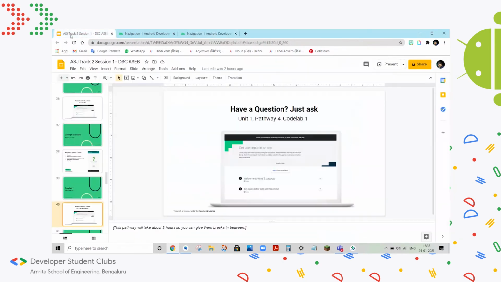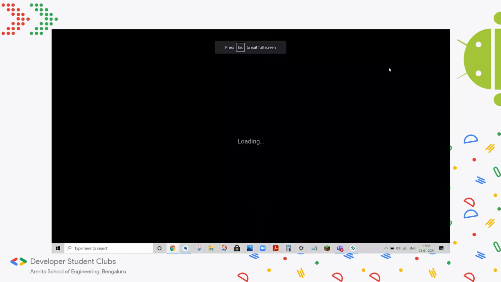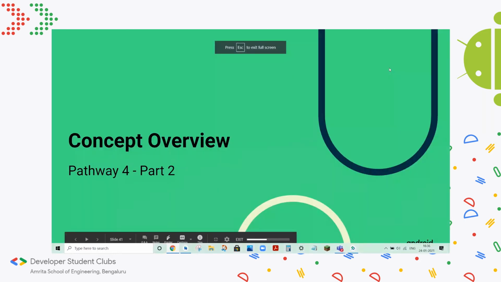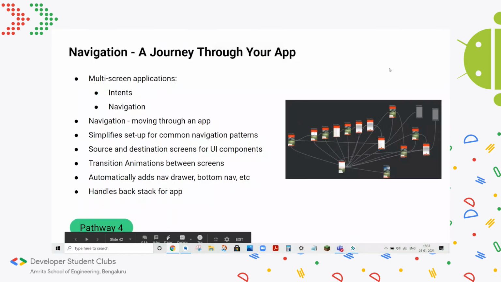So that is the first code lab. We'll look at the second one now. Right, so all throughout the first track, we've only built single screen apps. Basically, you open the app and that's the only screen there, or that's the only page. But if you look at most real world apps, we all know that's not the case. If you look at YouTube or Facebook or Play Store or any app, you'll have more than one screen.